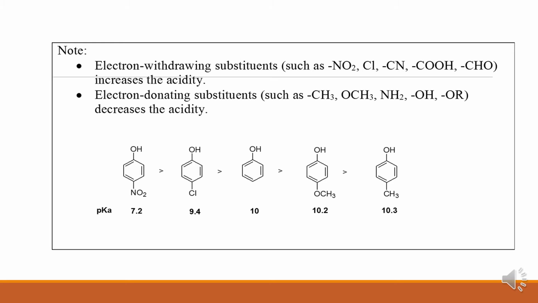Electron withdrawing substituents increase the acidity, which are the nitro group, Cl, CN, COOH, and CHO. Electron donating substituents normally decrease the acidity, which are CH3, OCH3, NH2, OH, OR.